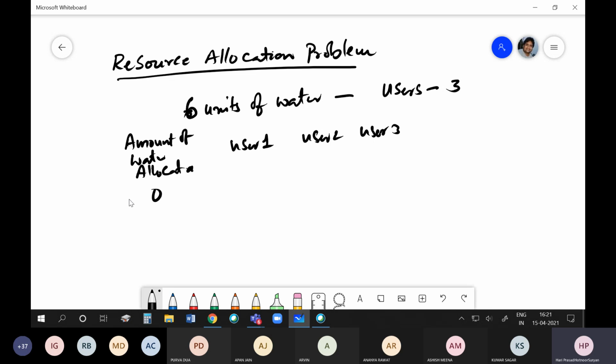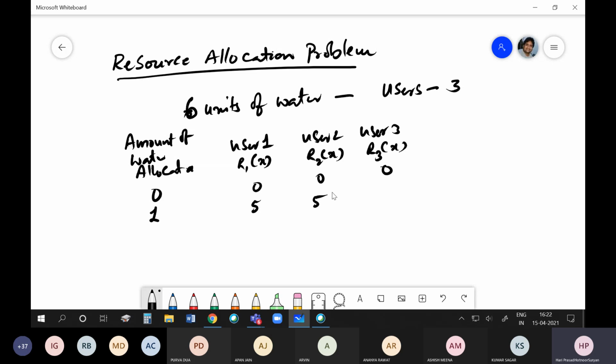If I allocate nothing, I don't get any benefit. r1 of x, r2 of x, r3 of x are the returns. If I allocate 1 unit to user 1, I get a benefit of 5.